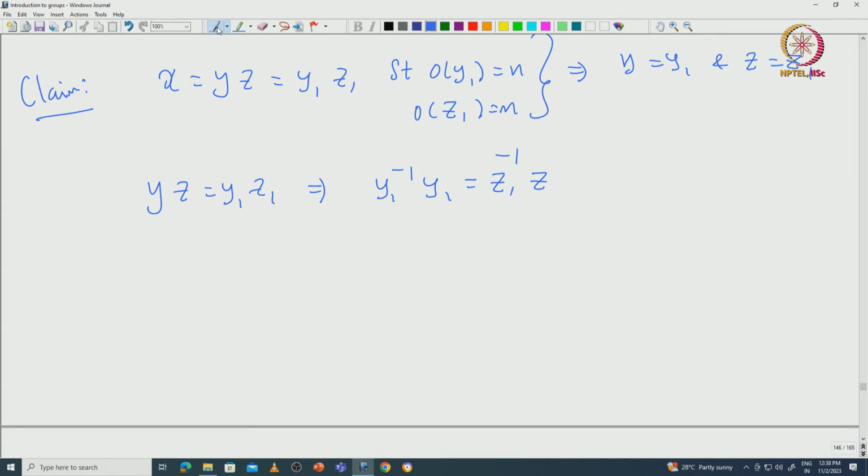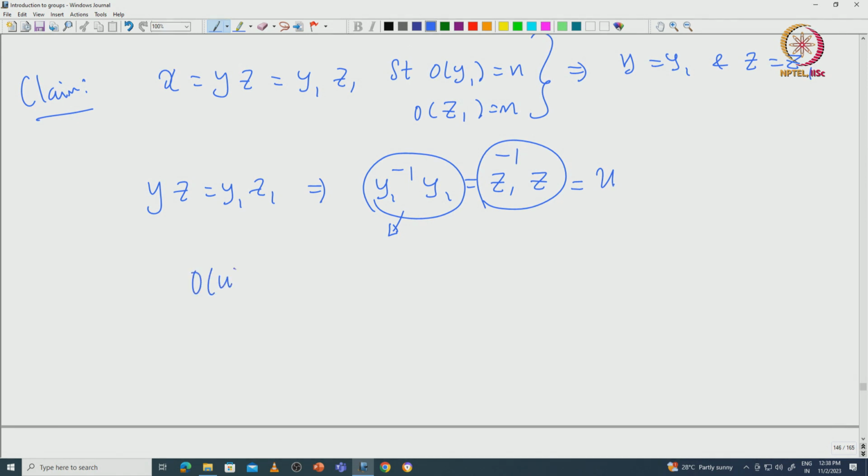Now you can see that the order of this element must divide n, and the order of this element must divide m, but m and n are relatively prime. Call this element some u.